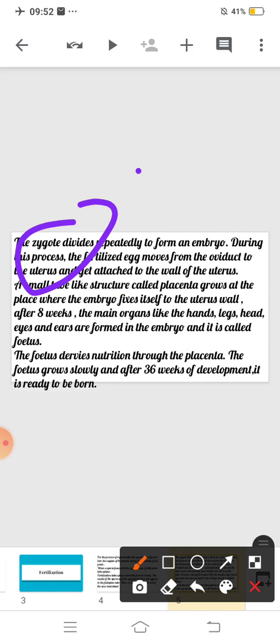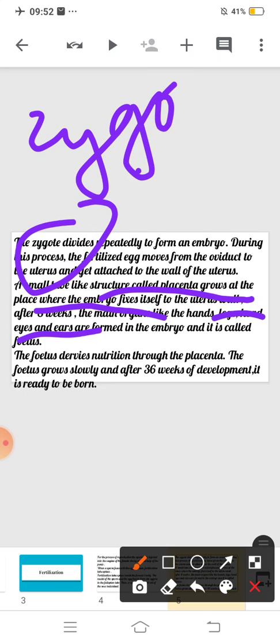After 8 weeks, the main organs like hands, legs, head, eyes and ears are formed in the embryo and it is called a fetus. First is the zygote, which is formed in the oviduct.